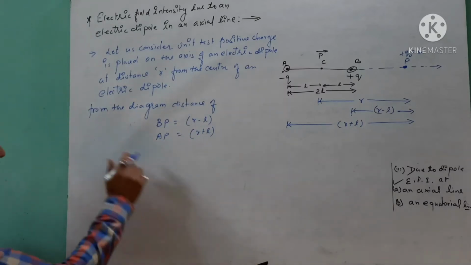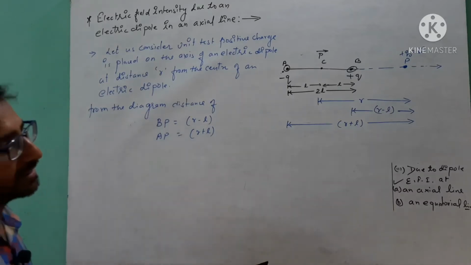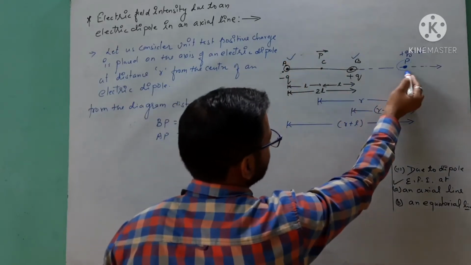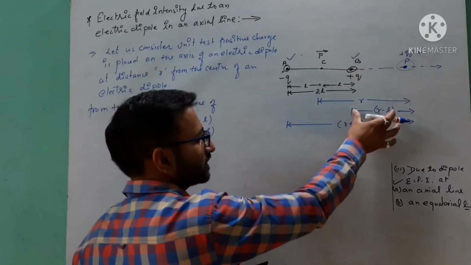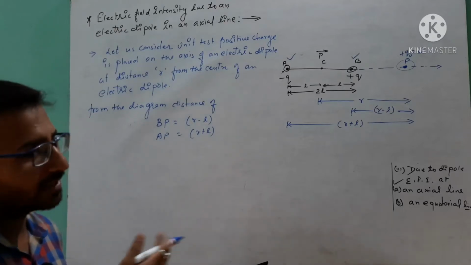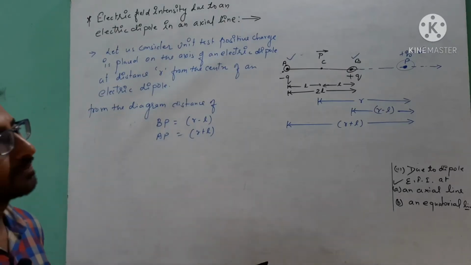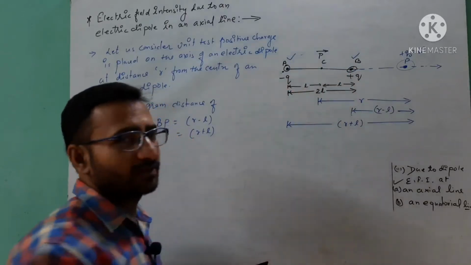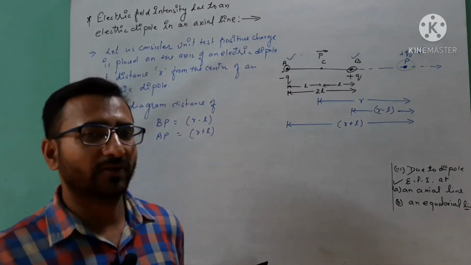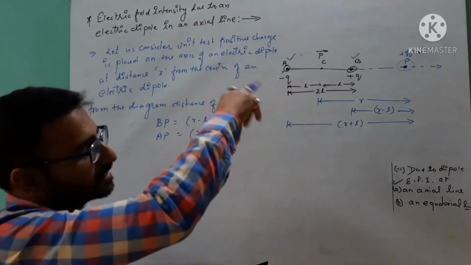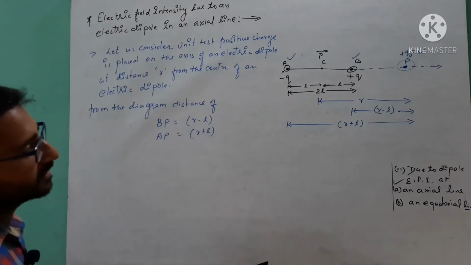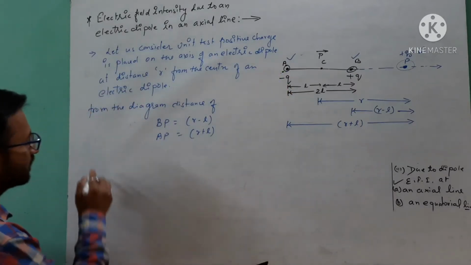Got it? So initially we are calculating the electric field intensity due to this positive charge and due to this negative charge at the point P. We have been given the distances from the plus Q charge and minus Q charge. So we will apply the electric field intensity due to this positive charge and due to this negative charge at point P. After that, we will calculate the total or net electric field intensity due to the system of charges, meaning the electric dipole, at this point.